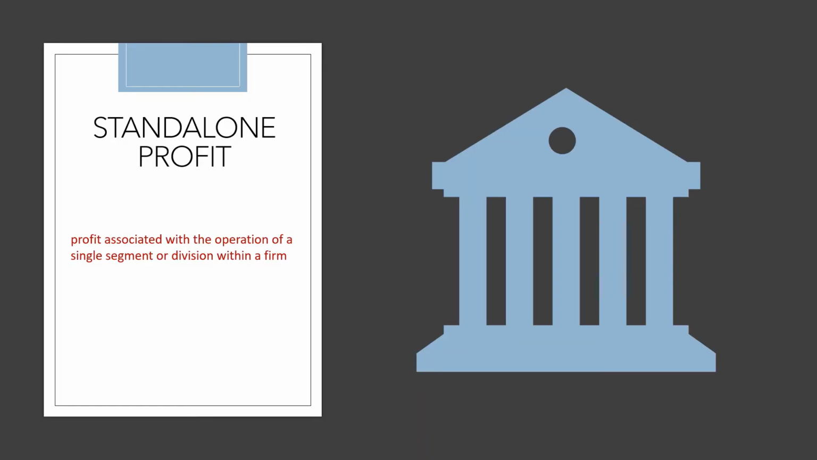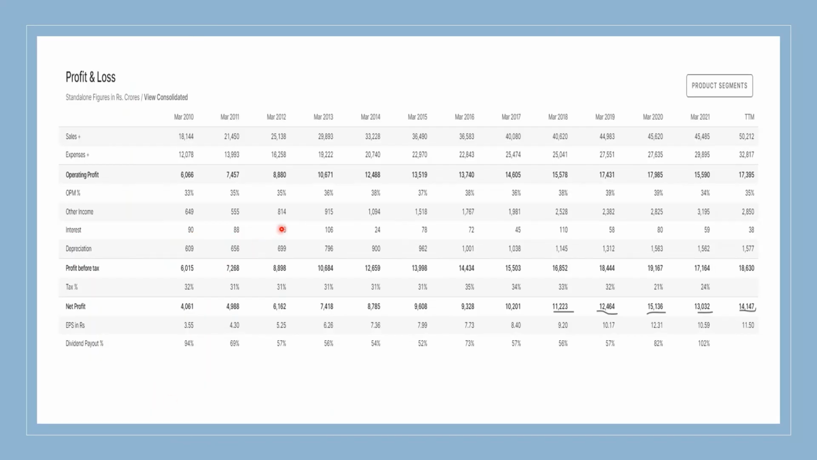And the next one is the standalone profit. It is the profit associated with the operation of a single segment or division within the firm. When measuring standalone profit, values are only included if they are directly generated from the activities of the segment or division of the firm. As you can see in the standalone profit and loss statement of ITC, which is operated in a single division within a firm, the profit has been increasing continuously, so it's a good sign for the investment checklist.